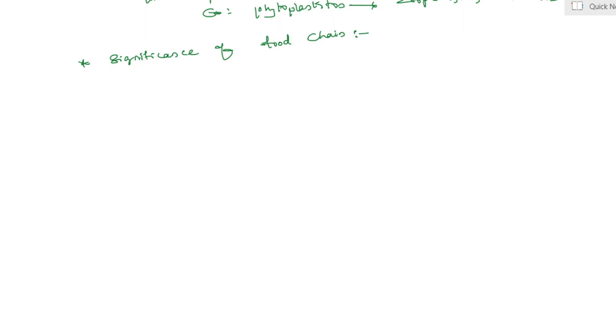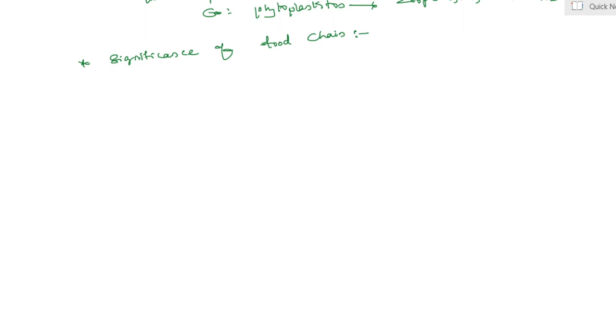And finally, in addition to the above points, it also helps to understand the movement of toxic substances and the problems associated with biological magnification in the ecosystem. Yes, dear students, in 8th standard we already discussed what is meant by biomagnification. It means not only energy gets transferred from one trophic level to another trophic level; some toxic substances, poisonous substances, also get transferred from one trophic level to another.